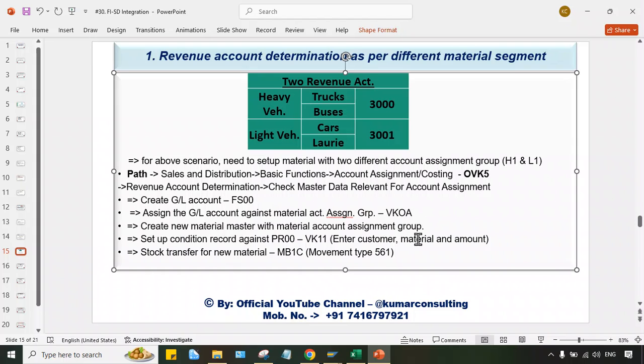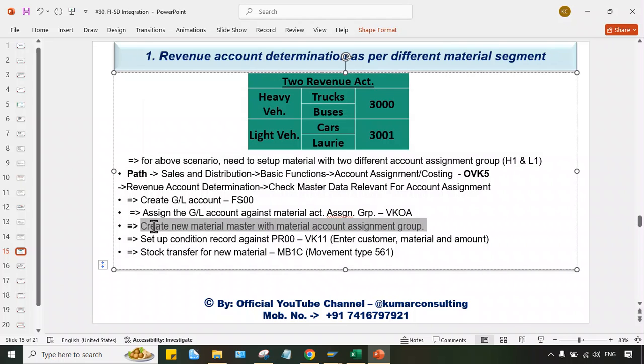So now here what we have to do, guys, do we need to create a new material master, or can we use the existing one itself? Can we use the existing one, or do we need to set up a new one? If you want to set up a new one, you can set up the new one also. Let me use the existing one I've created. I'll just do one thing then.